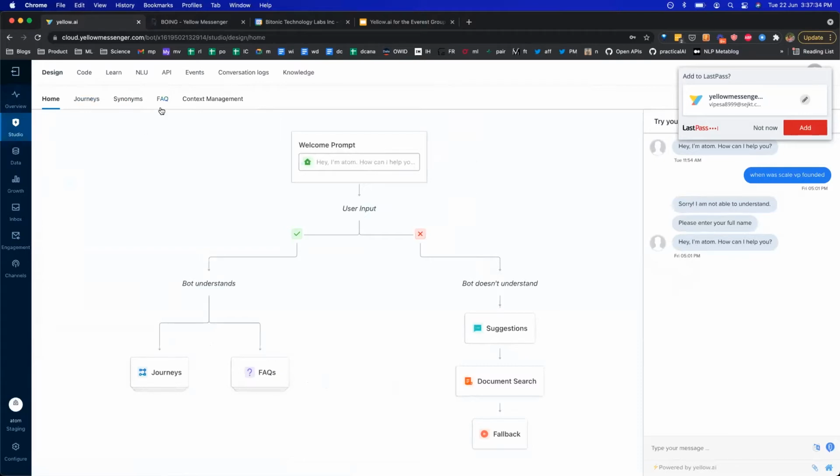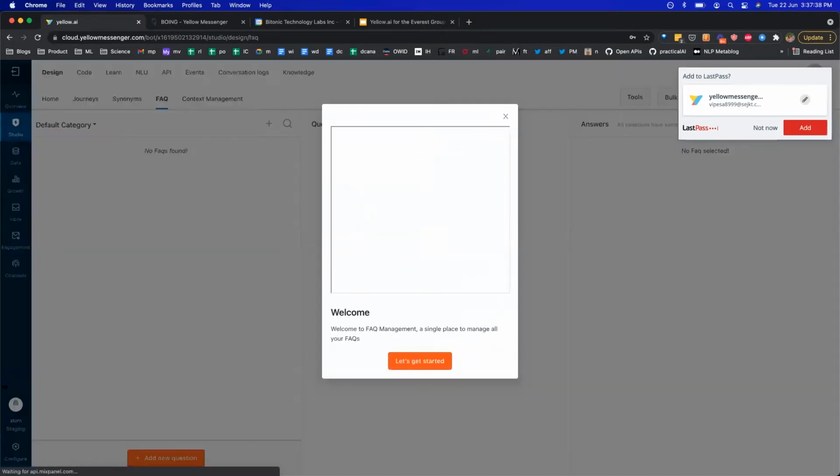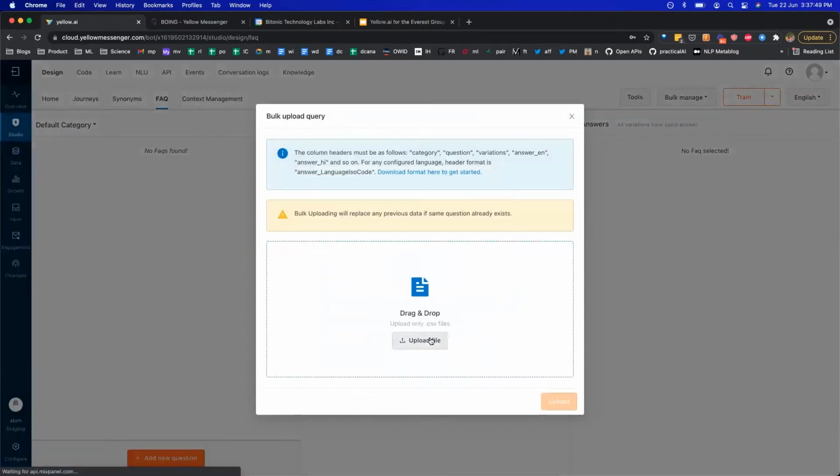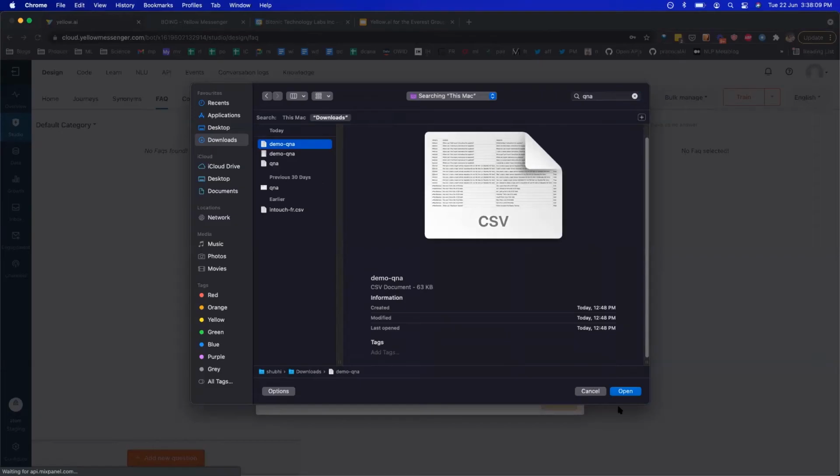If you already have a pre-built set of questionnaire, you can just go ahead and upload those in the FAQ section. So let's quickly upload a couple of FAQs. You can add them one by one, or you can also bulk import your FAQs. I'll just import from here. All you need to do is drag and drop your CSV file of questions and answers. There's a particular format that's given over here. This is the CSV file where I've added my category, question, and variations.